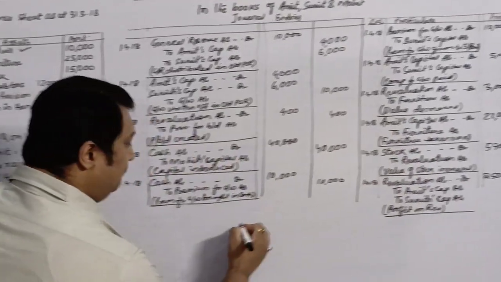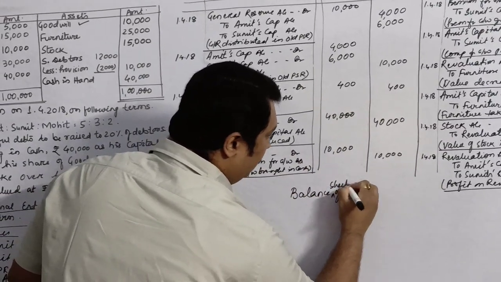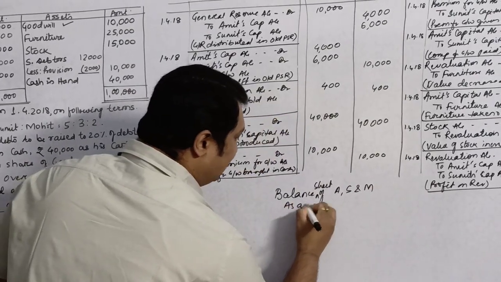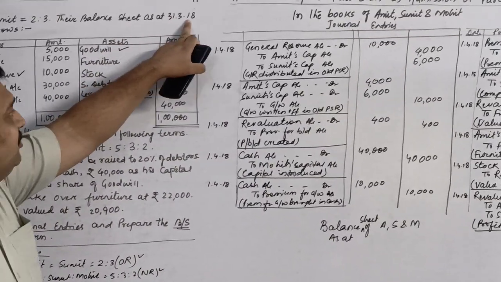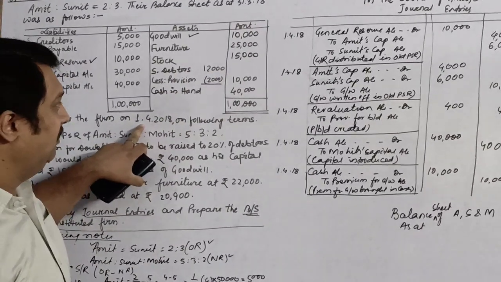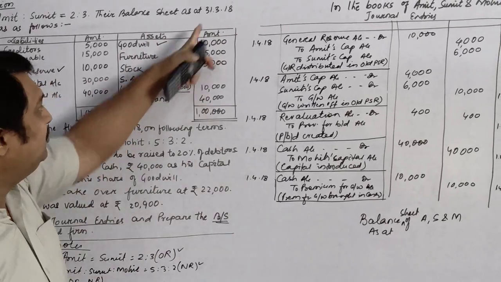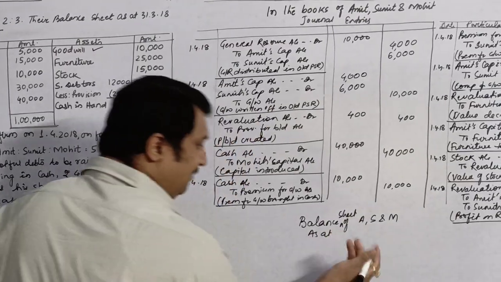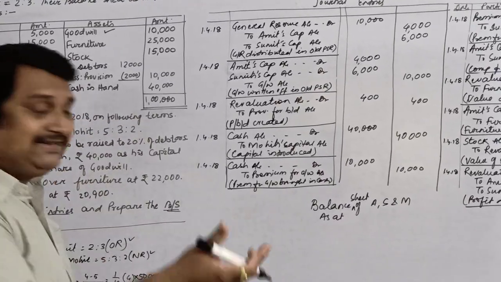Now we will see the balance sheet of Amit, Sumit and Mohit as at which date? This old balance sheet has been given. The old balance sheet has been given on 31st March and the partner is getting admitted on 1st April. So whatever may happen, you cannot prepare the next balance sheet on 31st March itself. You will have to prepare it on the next date, either the date on which the partner has been admitted or the next date.